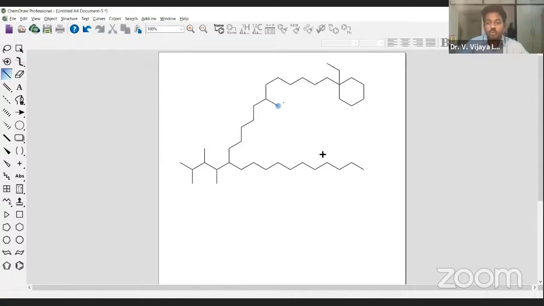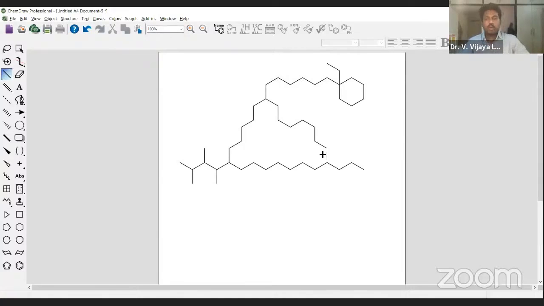Then, if you want to use 0 or 1, just like that, you can use 0 and 1 to generate as many single bonds as you want. That's not a problem. So these are 0 and 1.